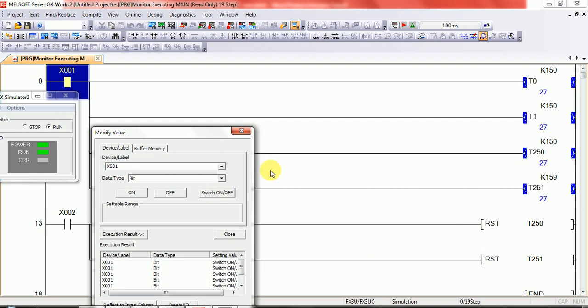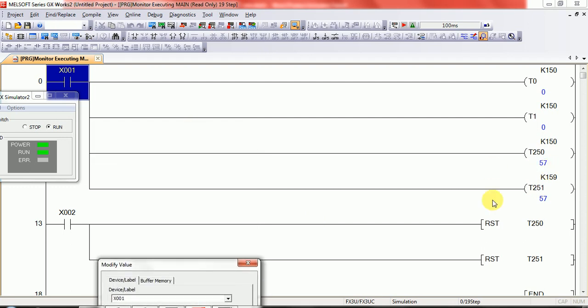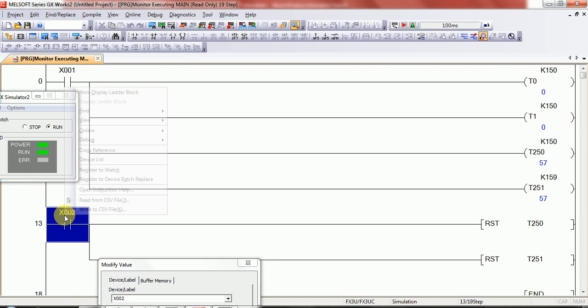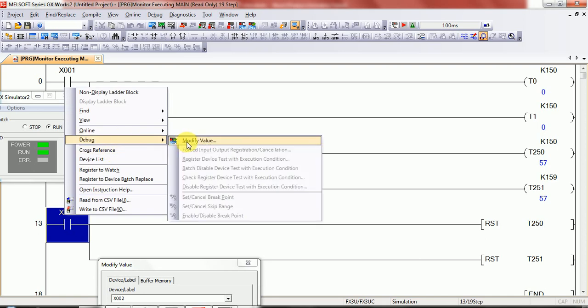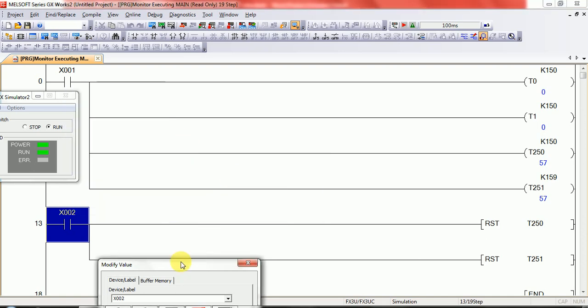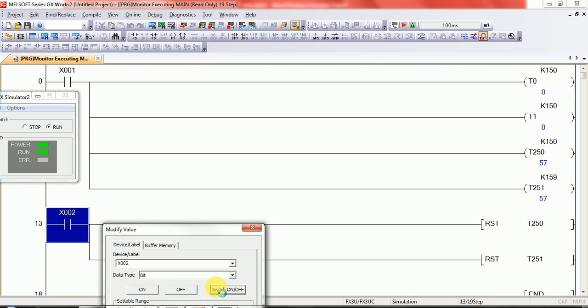But when I switch off my input, the general timer comes to 0, but this latch timer has its previous value, 57. So for resetting this timer, we have to use this command, and when I turn this input on and off, then our latch timer is reset.